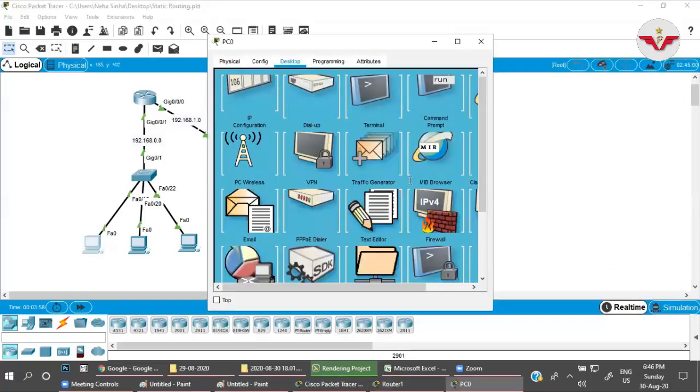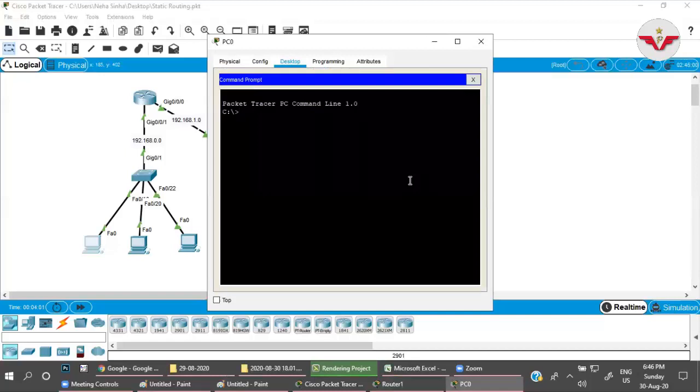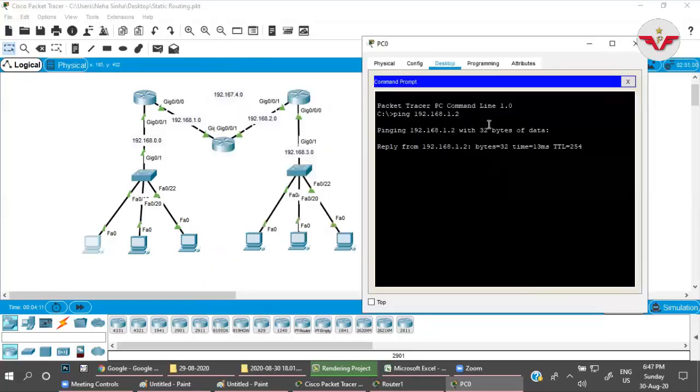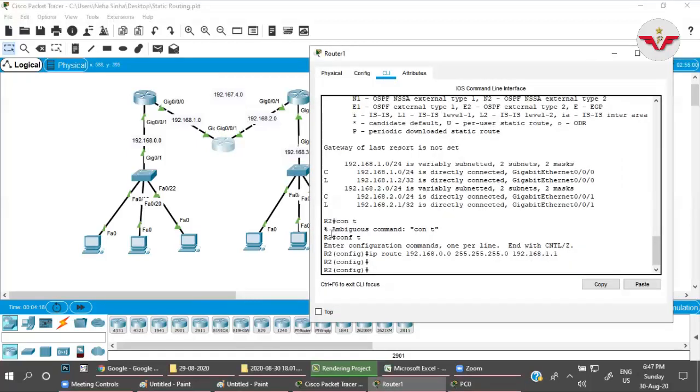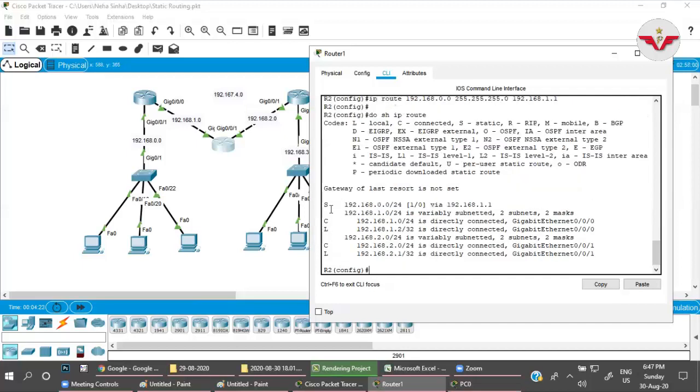Now let us check here. Desktop, ping 192.168.1.2. Earlier it was not responding. Now let us check. It started responding, right? Because this router has the information of this network. Let me check with show ip route. Look here. Statically I have configured the 0.0 network through 1.1, right?